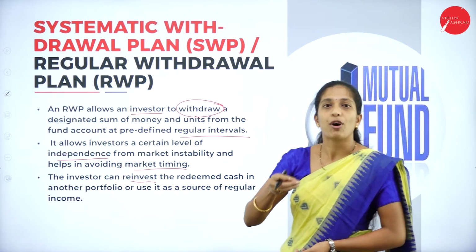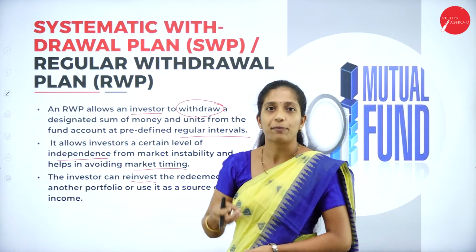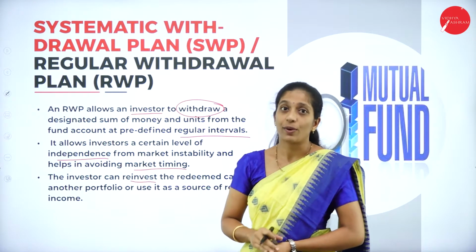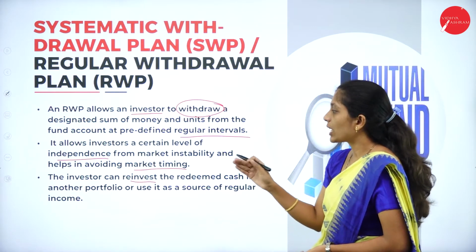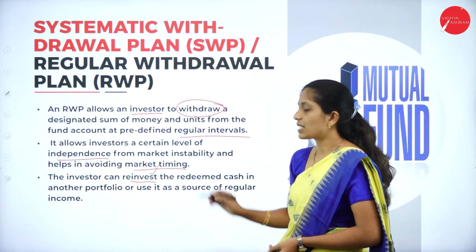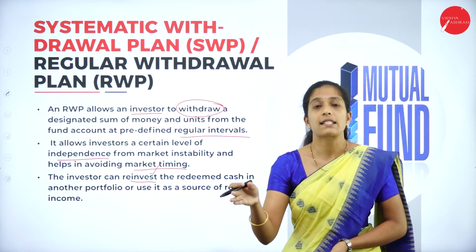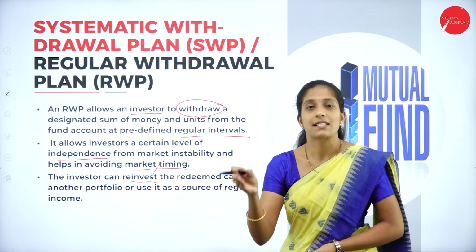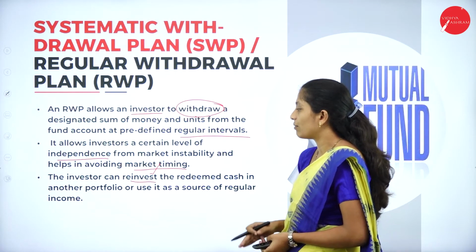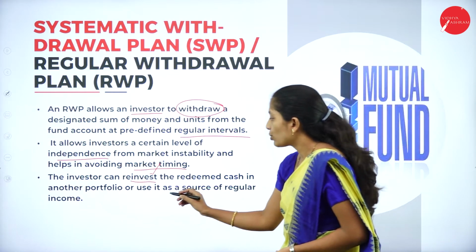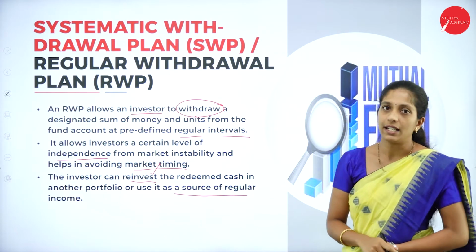So whatever amount or units have been withdrawn can be invested in some other units where there is more profit. Reinvest is nothing but what? Withdrawing a certain number of units and investing in some other units is called reinvestment. The redeemed cash can go into another portfolio or be used as a source of regular income.